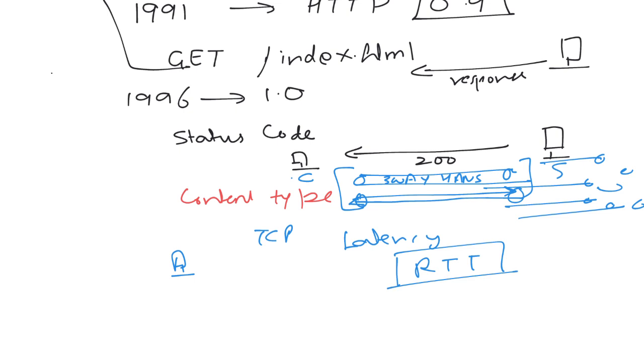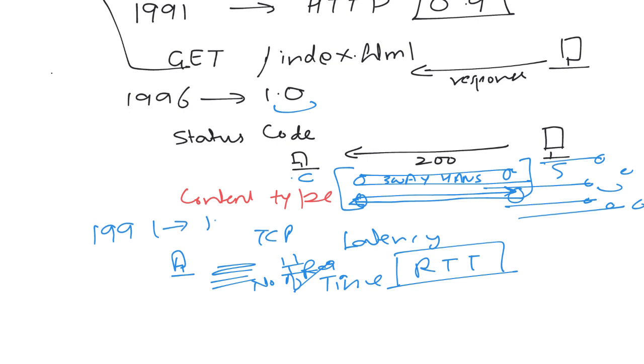And what is the throughput value? Throughput value means how many requests a server can handle in a specific period of time, right? In a specific period of time, the number of requests a server can handle, that is the throughput value. So in case of 1.0, both the throughput and the latency time were huge. So that is why there is one new version formed in the year of 1997, that is version 1.1. So we will talk about version 1.1 in the next video.